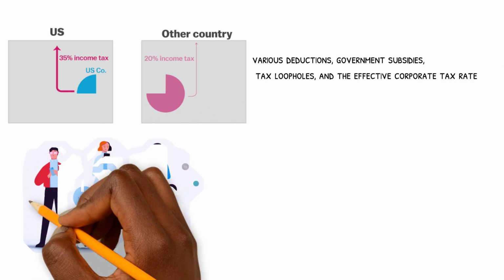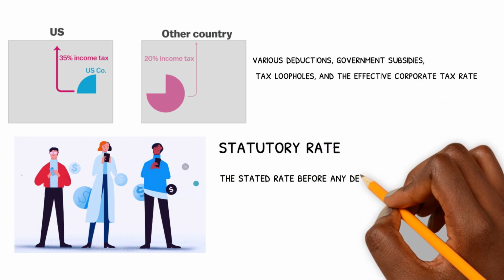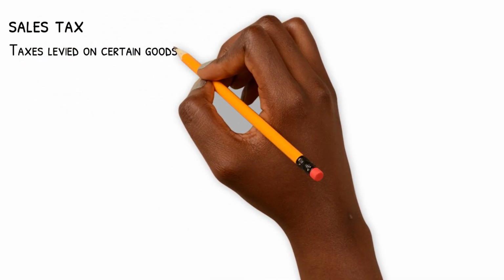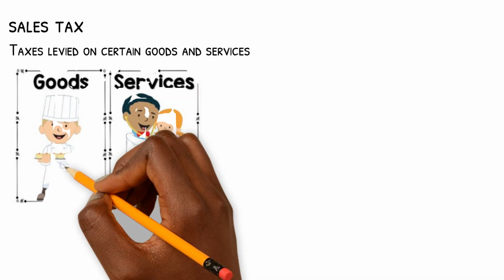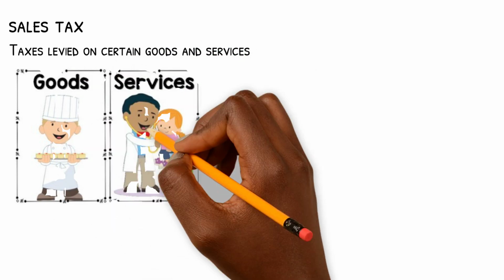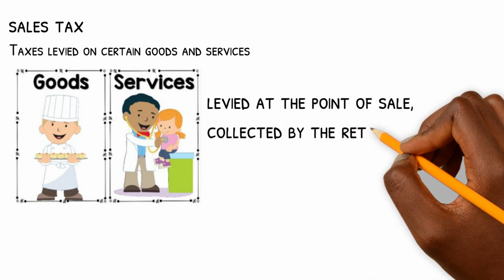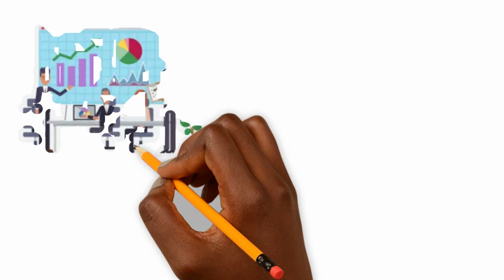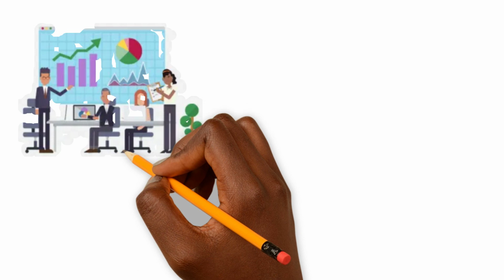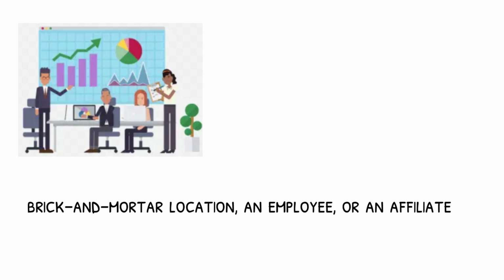The rate a corporation actually pays is usually lower than the statutory rate, the stated rate before any deductions. Sales tax. Taxes levied on certain goods and services, varies by jurisdiction. A sales tax is a consumption tax imposed by the government on the sale of goods and services. A conventional sales tax is levied at the point of sale, collected by the retailer, and passed on to the government. A business may be liable for sales taxes in a given jurisdiction if it has a presence there, which can be a brick-and-mortar location, an employee, or an affiliate, depending on the laws in that jurisdiction.